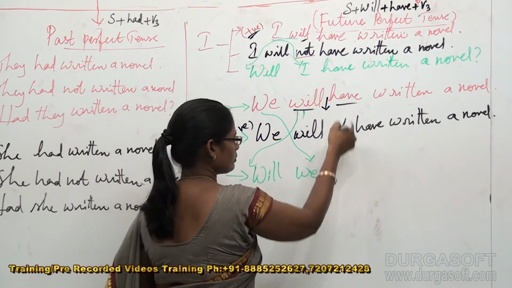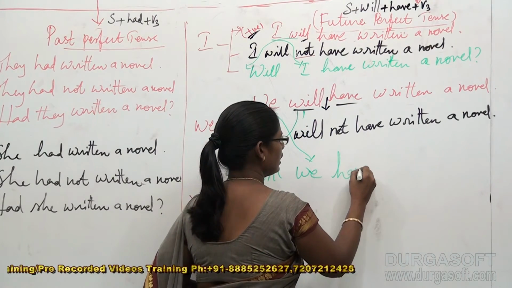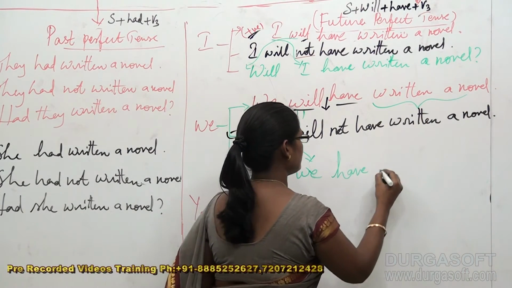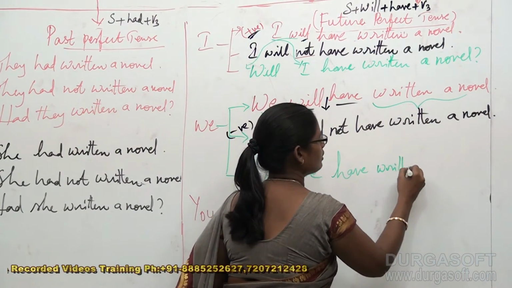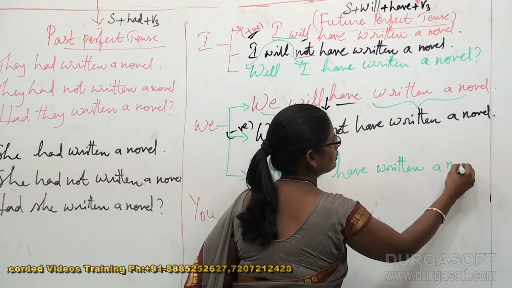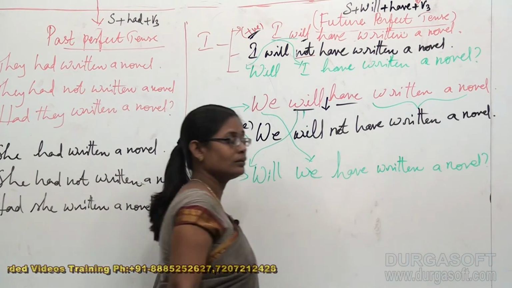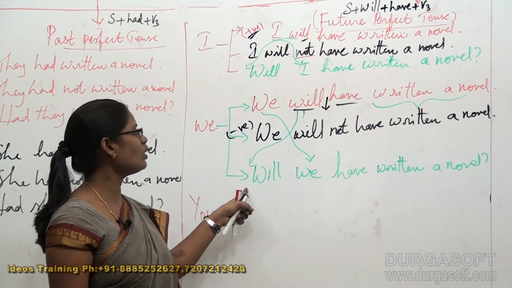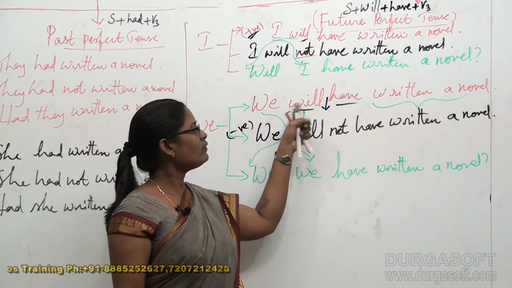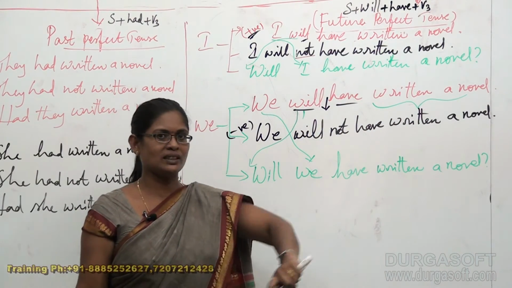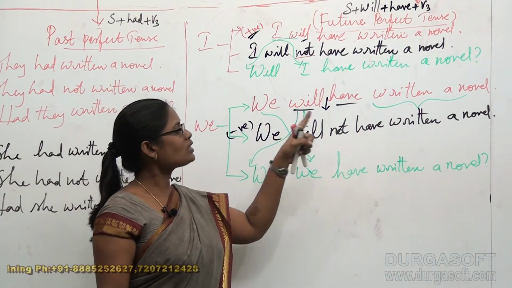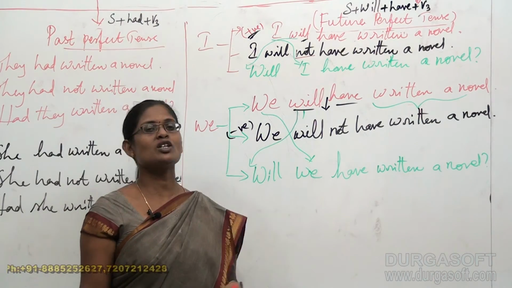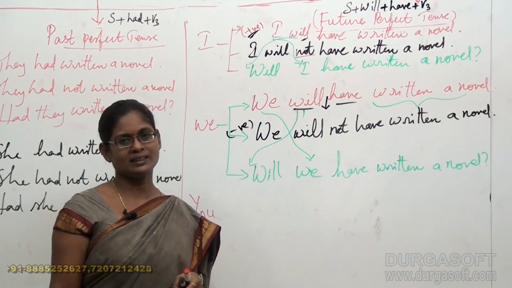Will we, bring have as it is, and the remaining part of the sentence to be written as it is: have written a novel, and do not forget to end it with a question mark. So finally we got it. We will have written a novel as a positive sentence. We will not have written a novel as a negative sentence. Will we have written a novel as a questioning sentence.